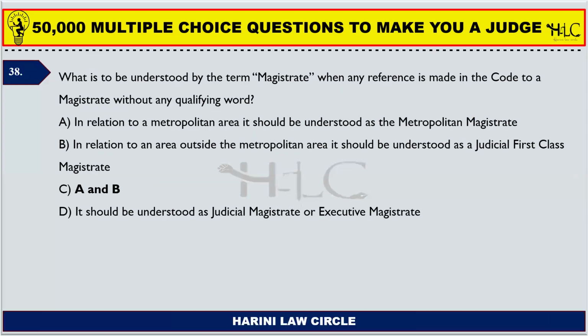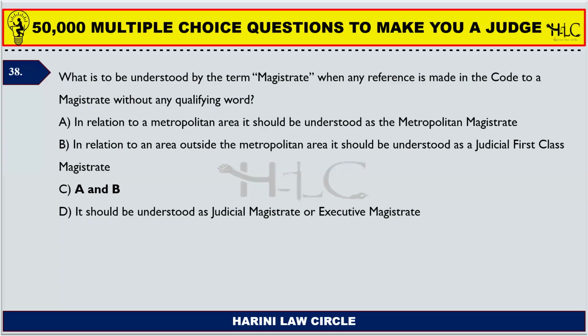What is to be understood by the term magistrate when any reference is made in the Code to a magistrate without any qualifying word? In relation to a metropolitan area, it should be understood as a metropolitan magistrate. In relation to an area outside the metropolitan area, it should be understood as a judicial magistrate of the first class. For example, cities like Chennai, Mumbai, Bangalore, Delhi, and Calcutta are metropolitan areas, right?